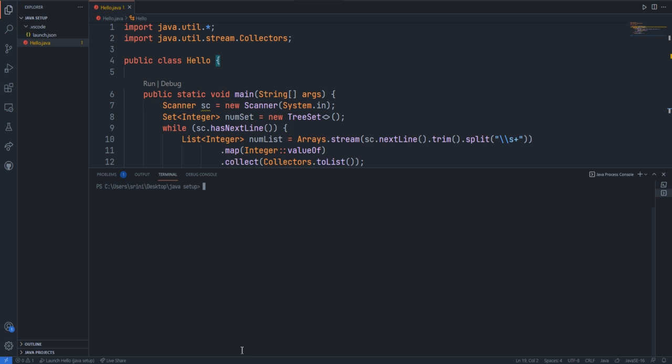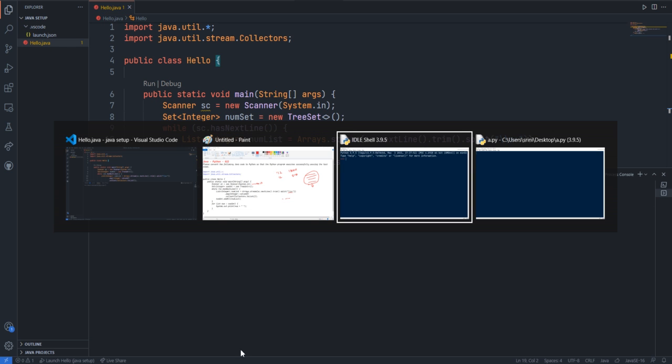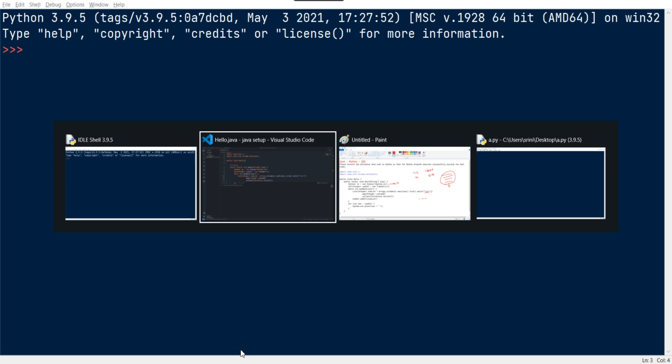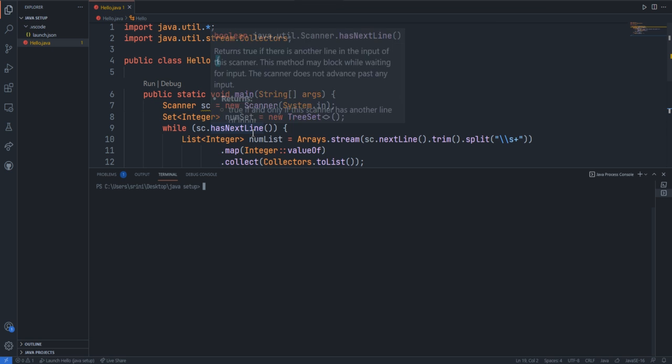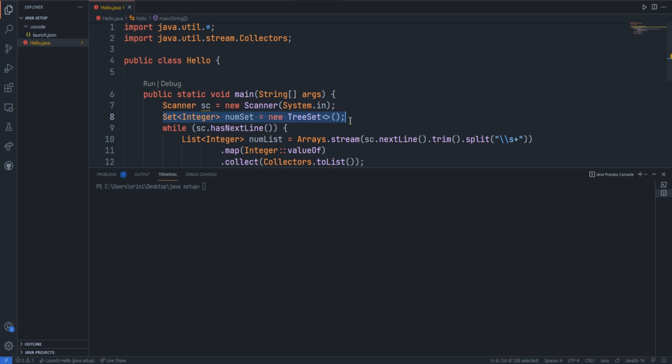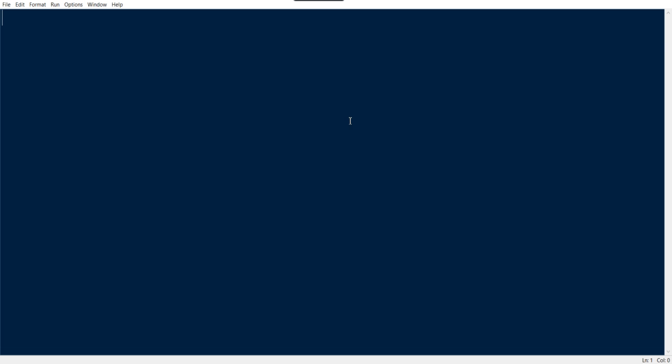We are going to do the same operation in the Python programming language. For that I need a Python IDE. First I'm going to create the list. First they have created a scanner class for input. Since we don't need any scanner objects in Python, I'm just going with a list instead of a TreeSet, as I prefer a list.